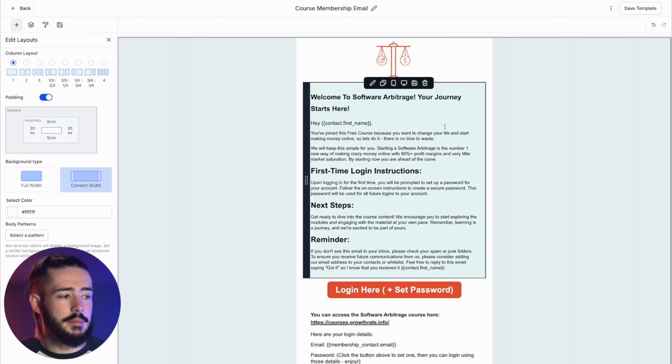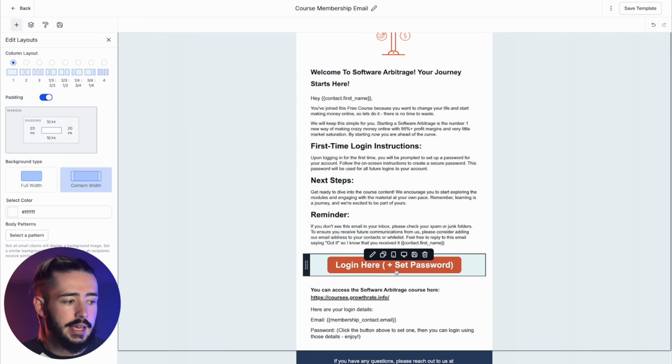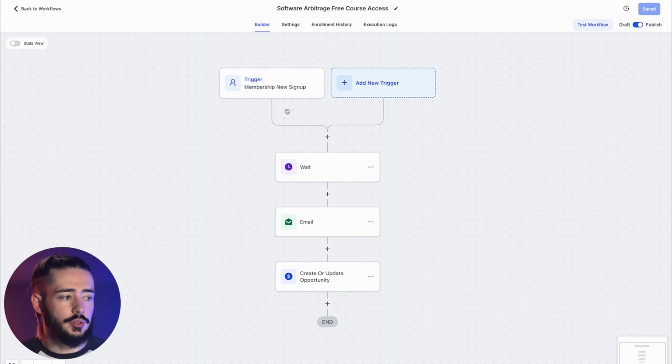So this right here is my email template. It just has the softwarearbitrage.com logo on here. It has some text on here. It has a button where they can go ahead and log in and set their password. So to actually be able to send this out to people, we then want to set up an automation.